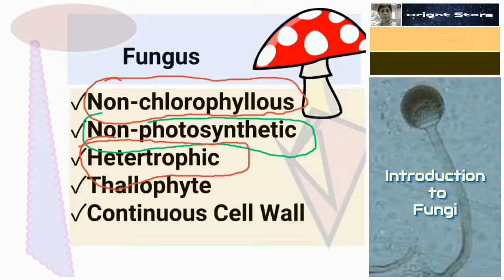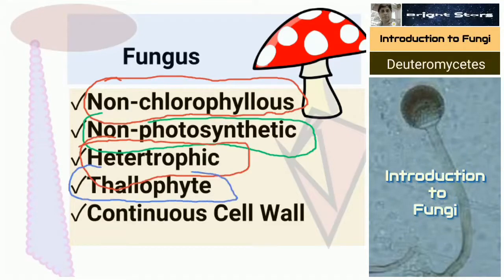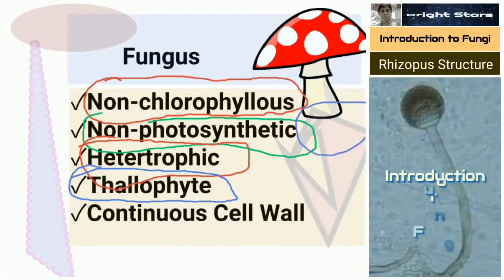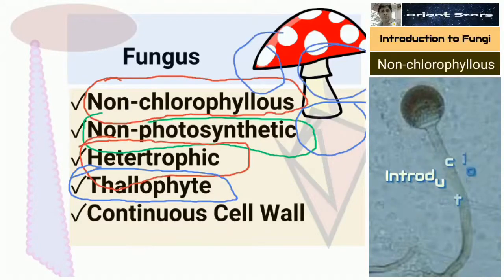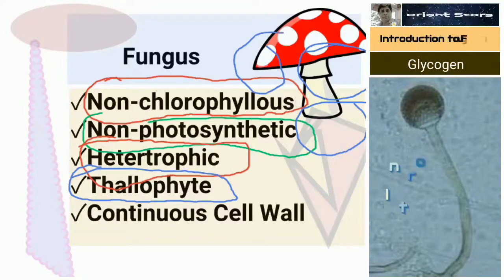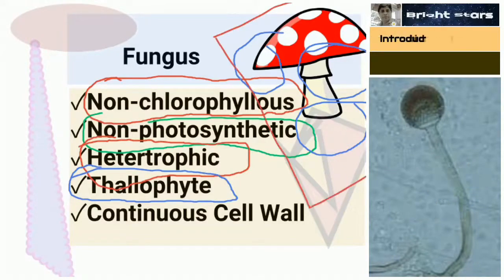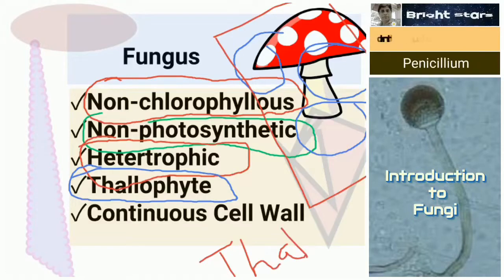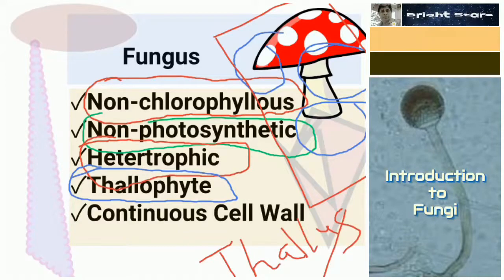Fungus is a thallophyte. In a video on algae I told you about thallophytes. Here you can see a mushroom. It has no root, no leaf, no stem. If an organism has no roots, no stem, no leaf, we call it a thallophyte, because a fungus with this kind of structure is called a thallus. So organisms with a thallus are called thallophytes.